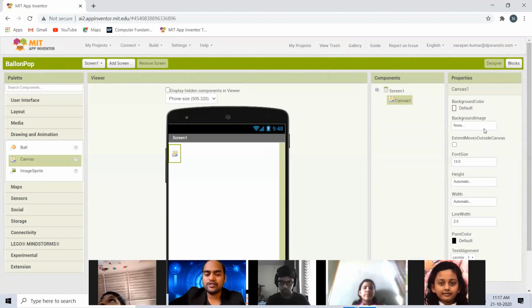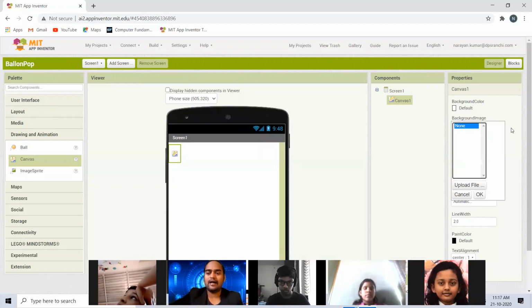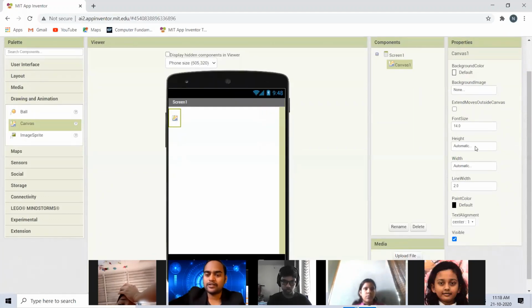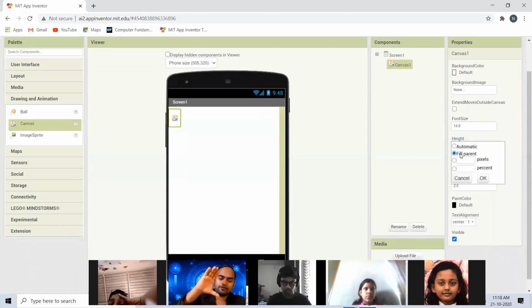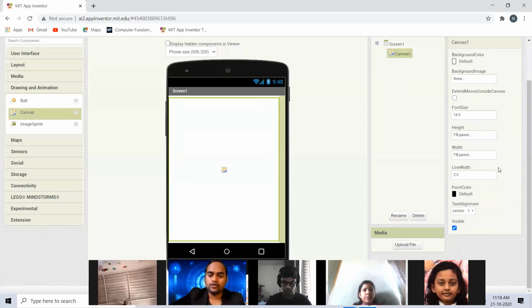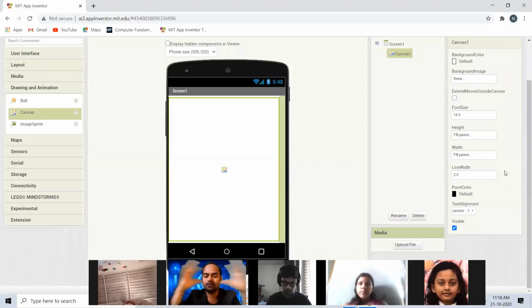You can use a background image as a sky, so that balloons will pop up from the sky and start falling down. But for the time being, I'm not using a background image. That's for your job if you want to do it. But surely I will change its height. I will set height to fill parent, so it takes the entire height of your screen. And width I will set to fill parent again, so the entire width. Your entire screen is now ready to develop and design your games.